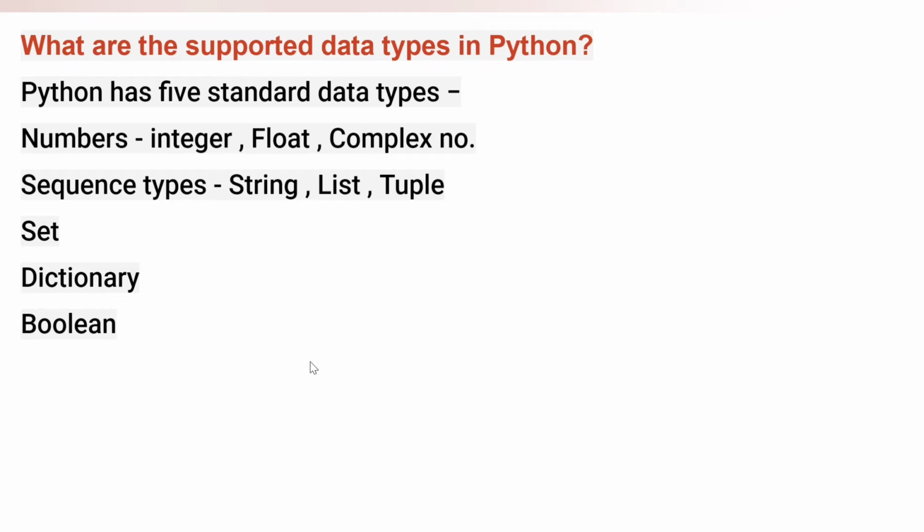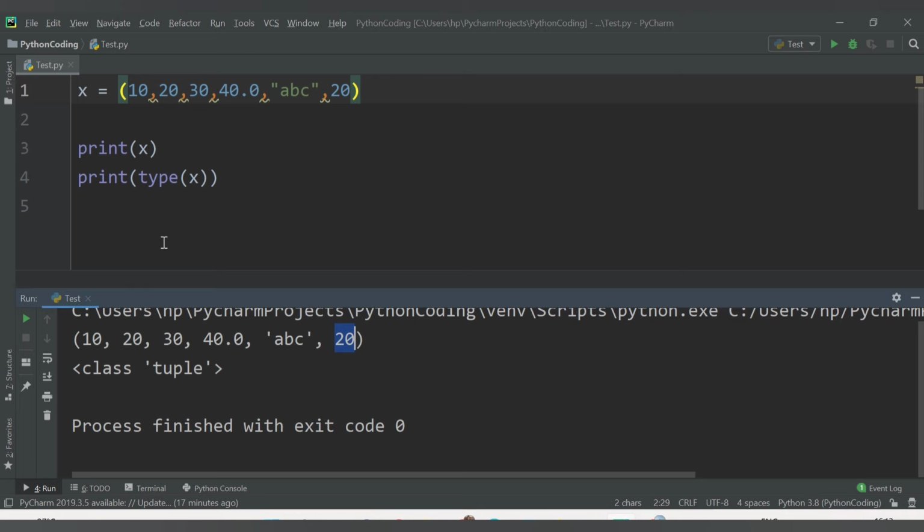Now let's move towards the next data type. Now we have the set. The main difference between the list, tuple and set is that in a set we cannot have duplicate elements, and also they are not ordered. Means in list and tuple, whatever ordered elements you have stored, like first is 10 then 20, in similar way you are getting the output. But in a set you will not get the values in the same order. They are not ordered. Also, duplication of elements is not allowed in the set.